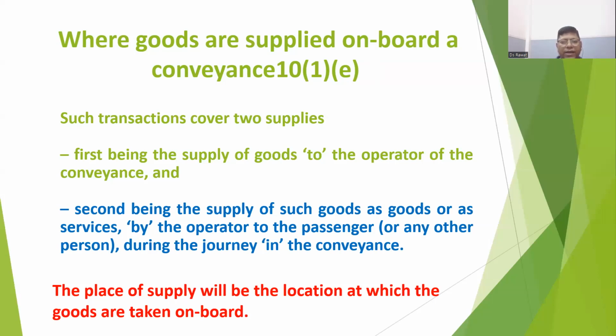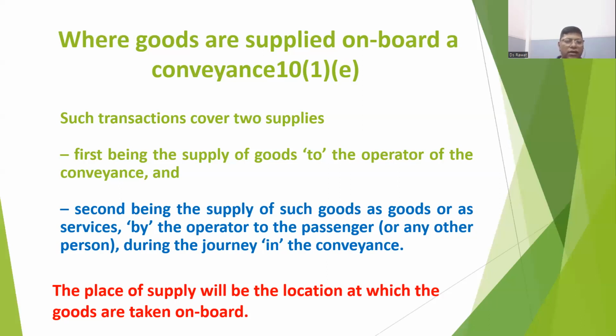And the second leg of supply is by the operator of the conveyance. Suppose the operator of the conveyance is running a train from Delhi station to Mumbai. Then what happens? He buys the goods and loads the goods at Delhi station and supplies to the consumer, one at Delhi station itself, one in Maharashtra when the train is about to reach, etc. In that case, what will be the location of the goods?